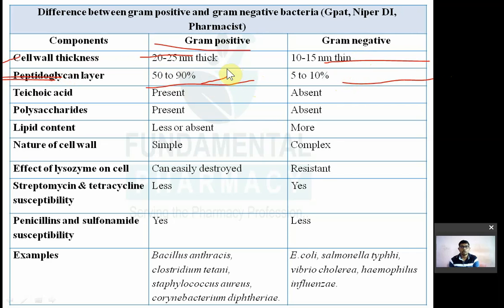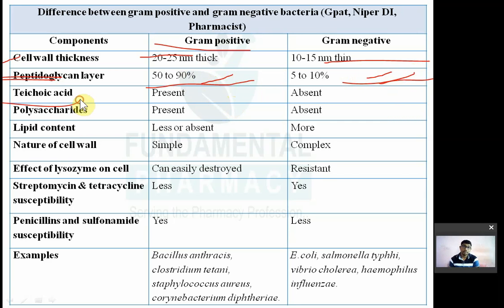And that's why penicillin can bind with the peptidoglycan and affect the cross linking of peptidoglycan. That's why penicillins, cephalosporins, antibiotics are not much effective in case of gram negative, because gram negative will have a thin, less peptidoglycan layer. Okay, remember. Another component is nothing but the teichoic acid.